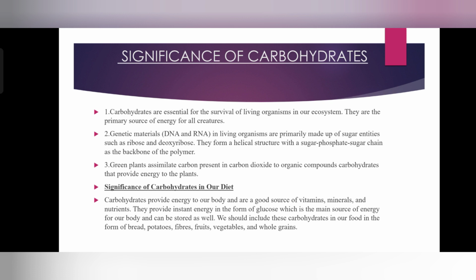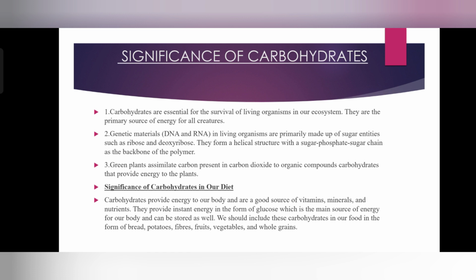Second, genetic materials like DNA and RNA, deoxyribonucleic acid and ribonucleic acid, in living organisms are primarily made up of sugars such as ribose and deoxyribose. You can see the structure of DNA, it is in a helical form. So here the ribose as well as deoxyribose sugar entities are present. They form a helical structure with the sugar phosphate chain as the backbone of the polymer.